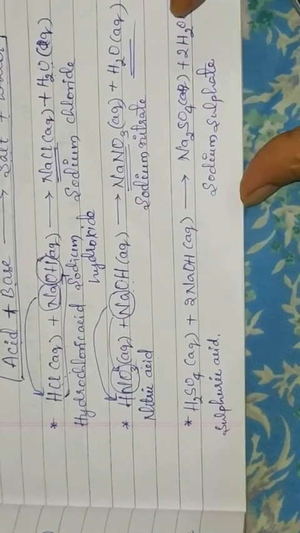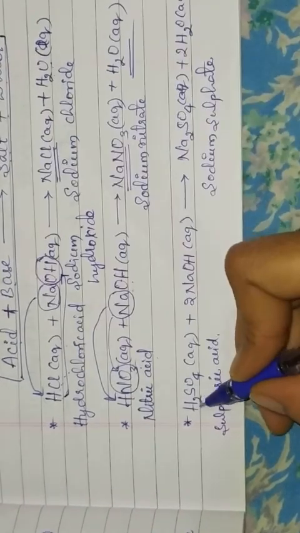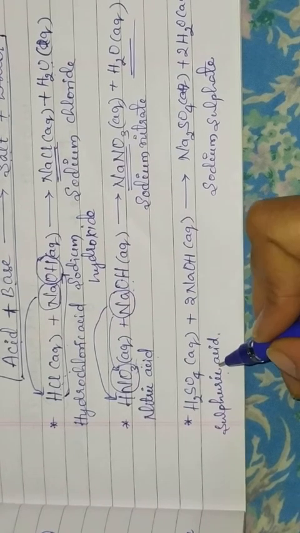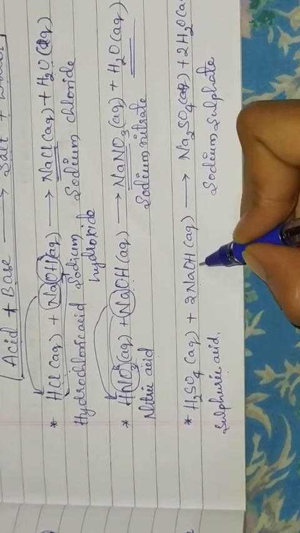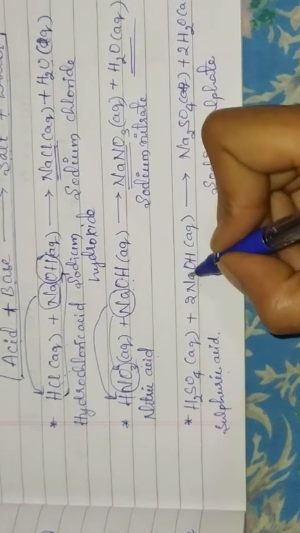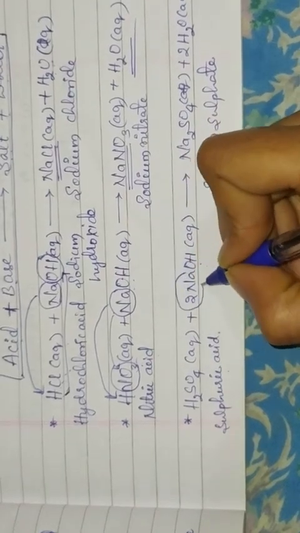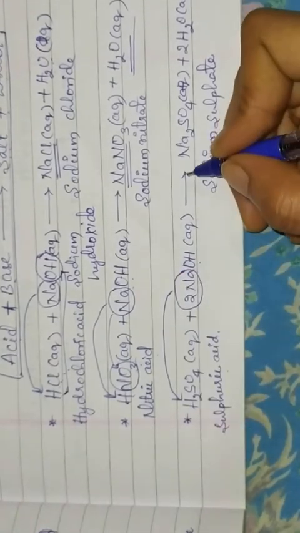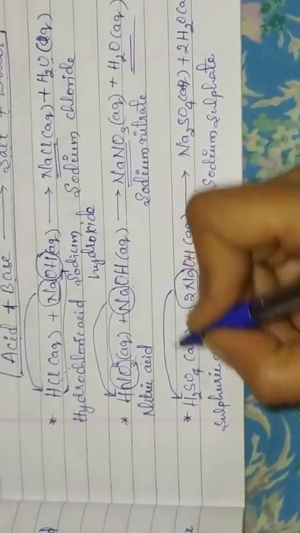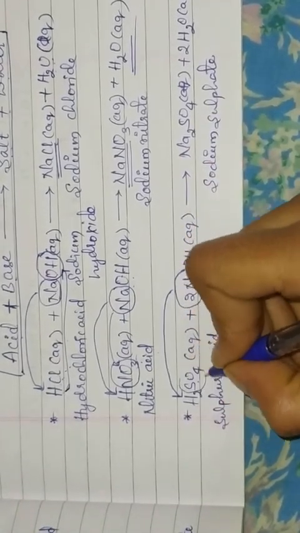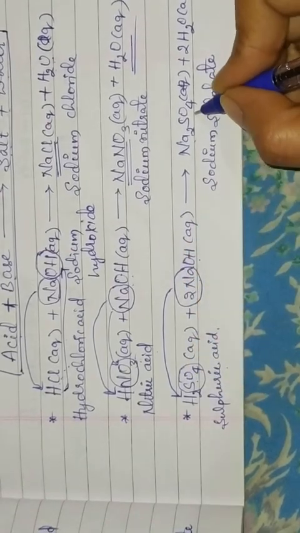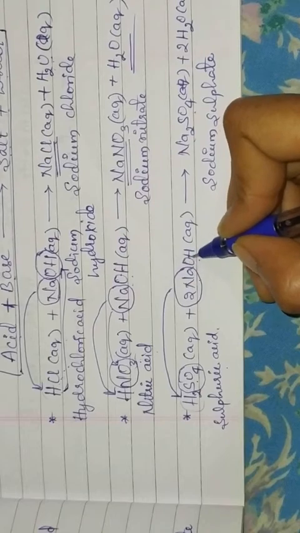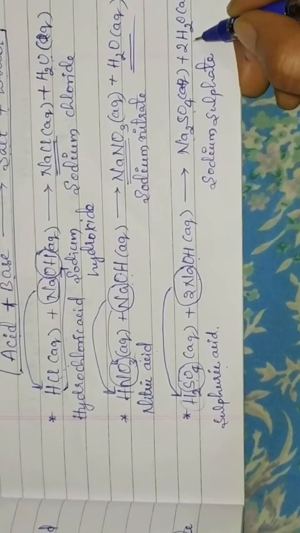Next one, see here, this is sulfuric acid when it reacts with sodium hydroxide. Again, this sodium metal will displace this hydrogen and combine with this sulfate to form sodium sulfate, and this hydrogen and this OH will combine and form water.